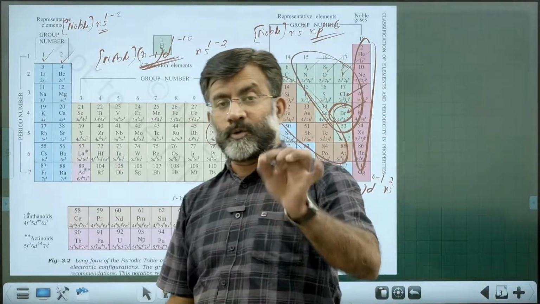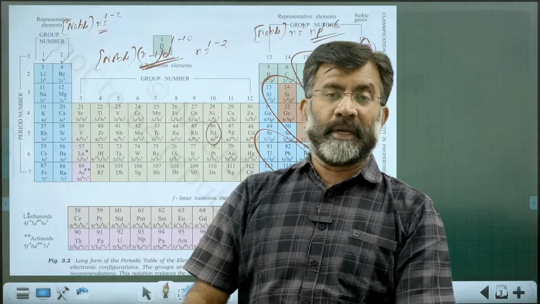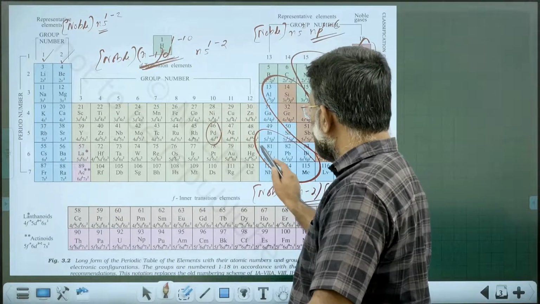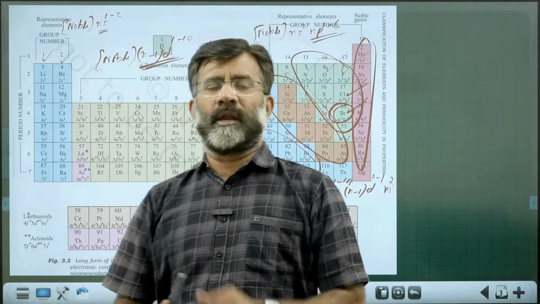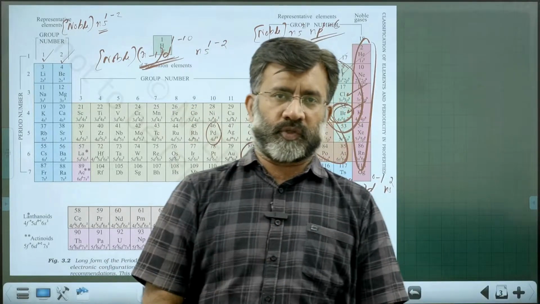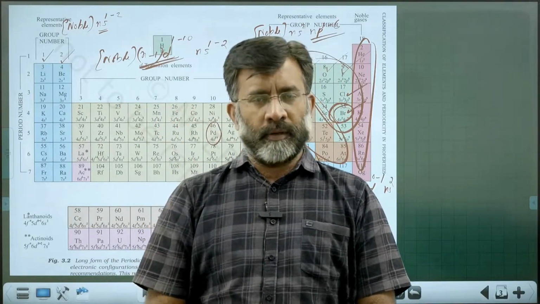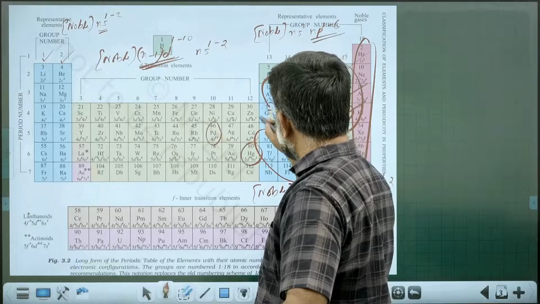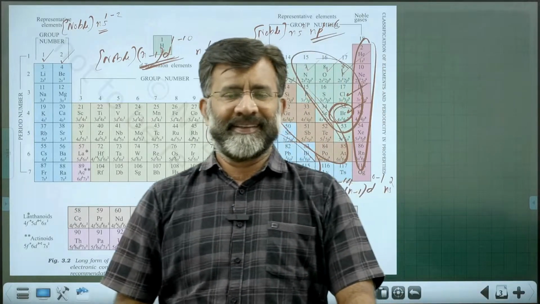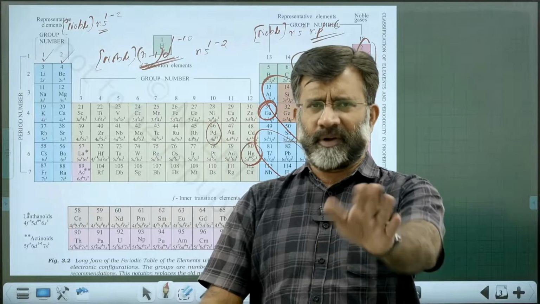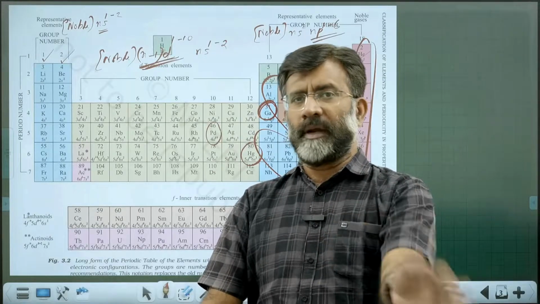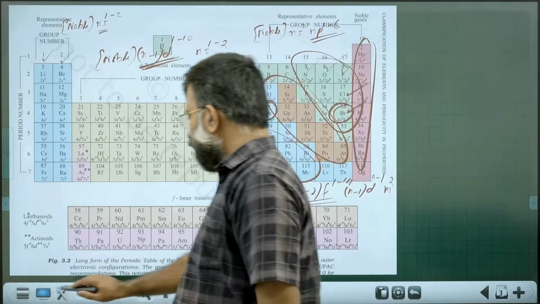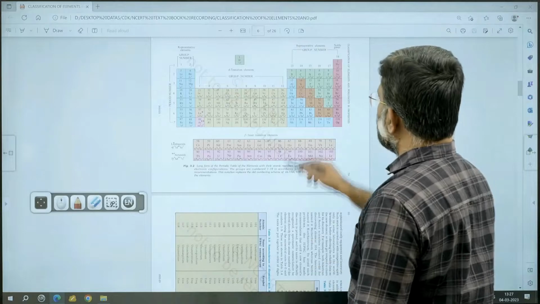One and only liquid non-metal, bromine, and one and only liquid metal, mercury. There are two liquid elements in the periodic table at room temperature: bromine, a non-metal liquid, and mercury, a metal liquid. Gallium can be in the liquid state on a reasonably hot day because its melting point is low, but we don't consider it a liquid element under normal conditions. This is a review of the long periodic table, and that is what is explained in the textbook, which you can see.